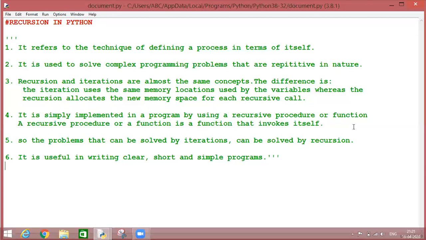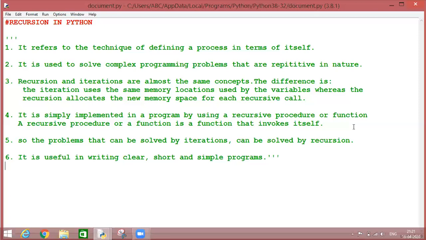But it doesn't happen in case of recursion. In recursion, as many times as the recursive call will be there, a new memory space will be allocated to the variable each and every time. So in terms of memory allocation, they differ from each other.